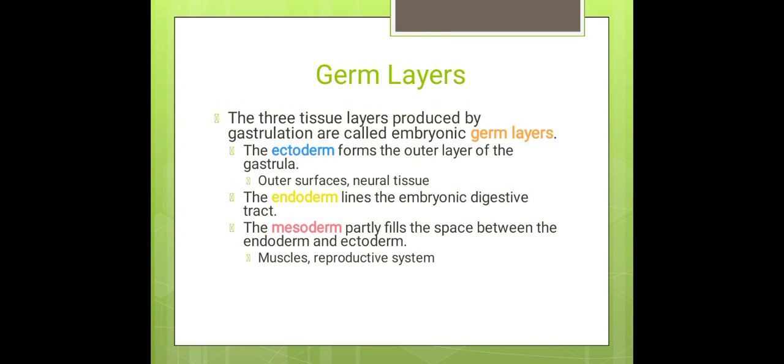In the future, mesoderm cells will form muscles and the reproductive system, etc. Endoderm cells will form the digestive tract, etc. Then ectoderm cells will form the surface cells and the neural tissues. So that's all about the development. Tomorrow we will see the remaining part in detail.